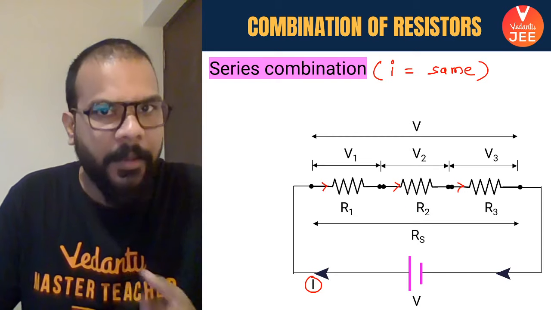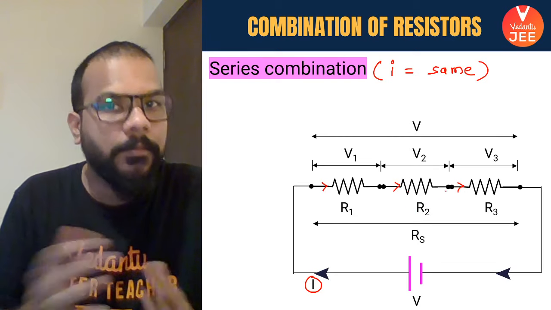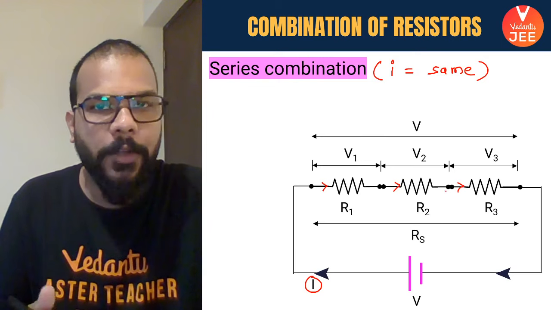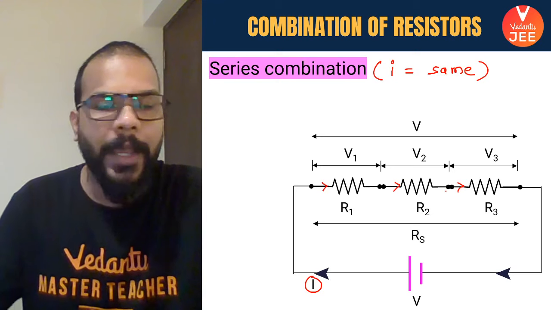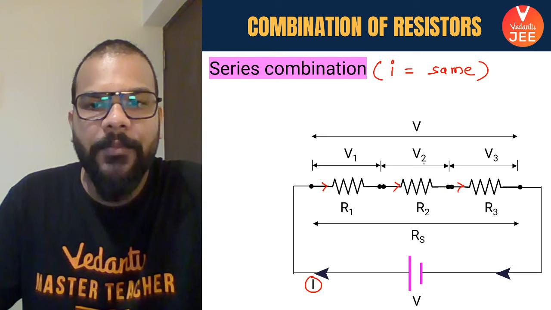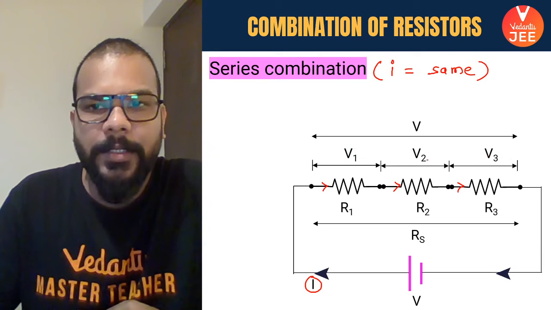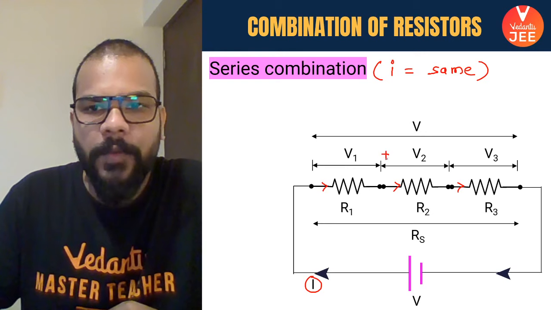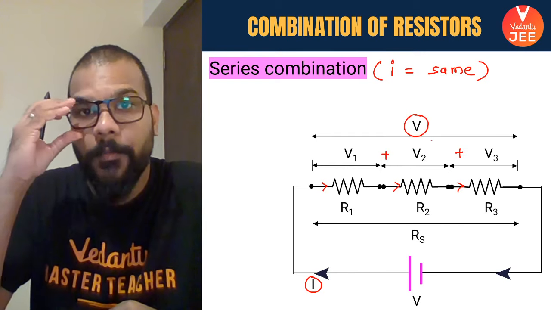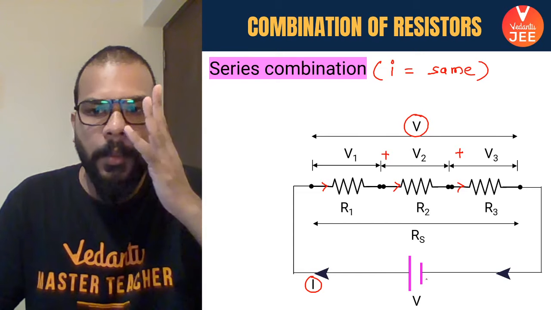But if the resistances are different and the current is the same, then the potential drop, as per Ohm's law, will be equal to IR. I is the same but R is not the same, most probably. So you will have V1, V2 and V3 as the potential drops on the individual resistances, and their combination, V1 plus V2 plus V3, is going to be the total potential drop, which will be equal to the potential applied by the battery.